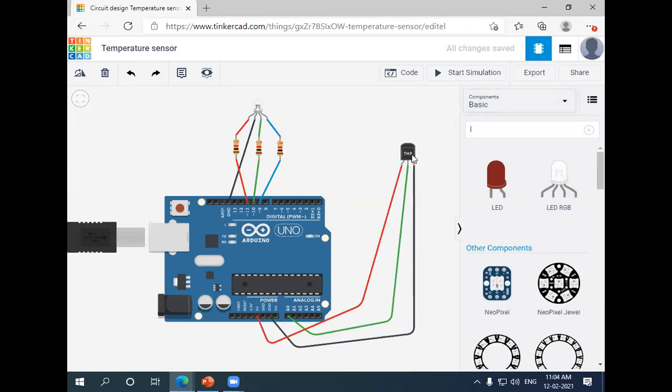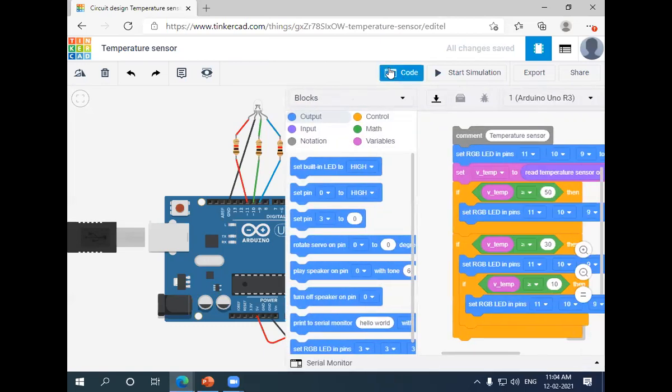But here we have to set the conditions. For example, if we don't have much knowledge of coding and there is no need to write code, we can use the blocks. With the blocks, we can give the inputs and also the outputs, notations, control, whatever control we want to make, then mathematical operations, then variables, and everything we can do here.